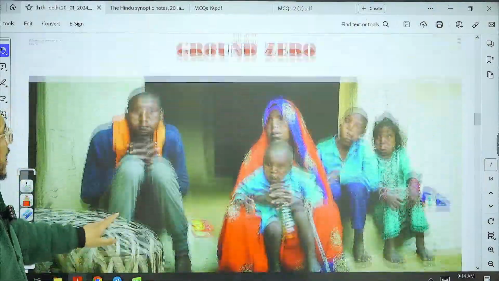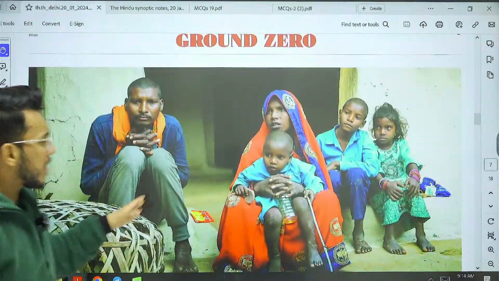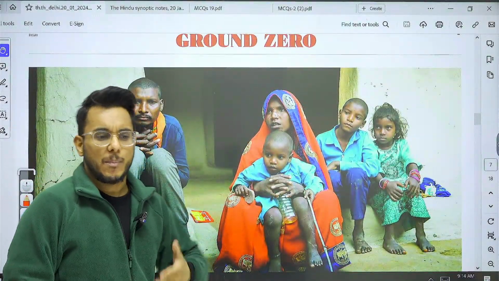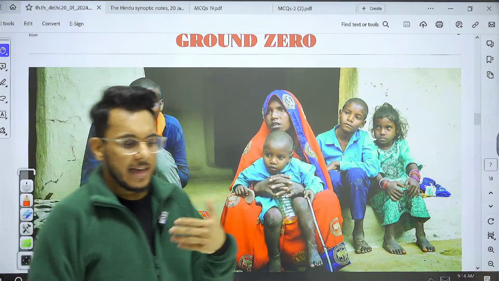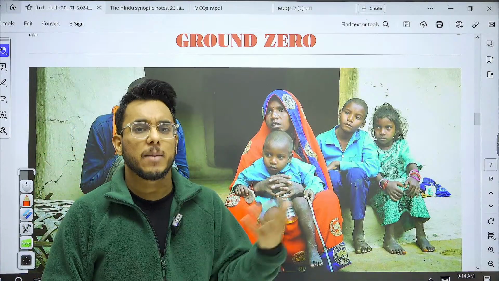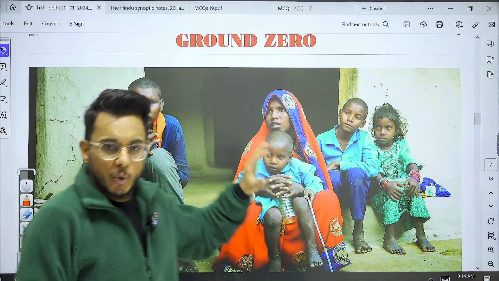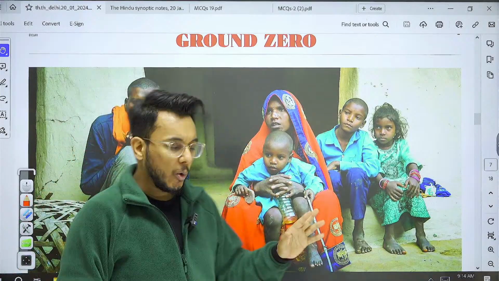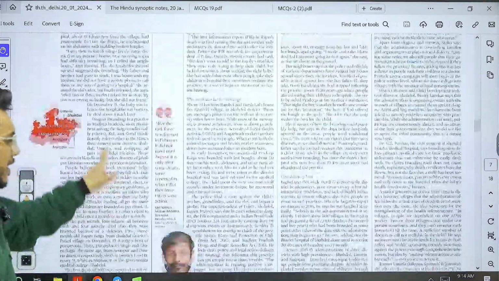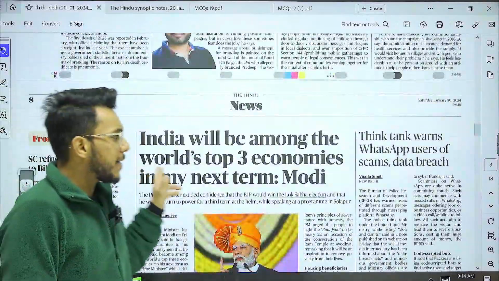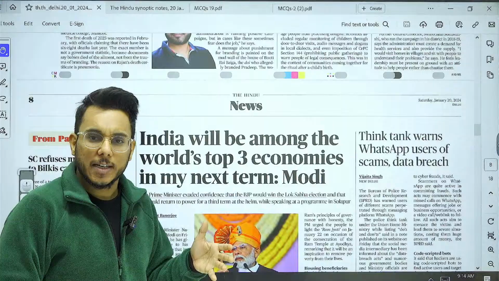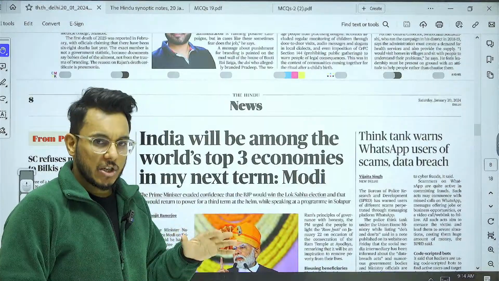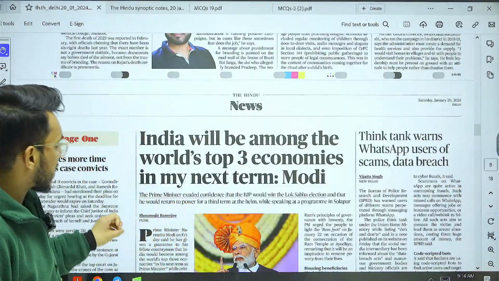Here we have this article, ground zero report. Now actually in the ground zero report, they take some issue from the ground and they basically report it. However, today's article I'm going to take as a case study for ethics, GS paper number 4. Okay, so we will take it up. Then, as today is Saturday, the Text and Context page in the Hindu is not published on Saturday, which contains some good articles. So we don't have Text and Context.